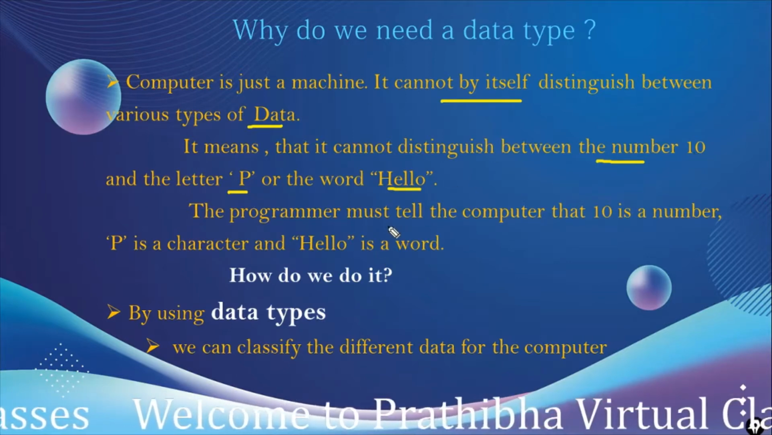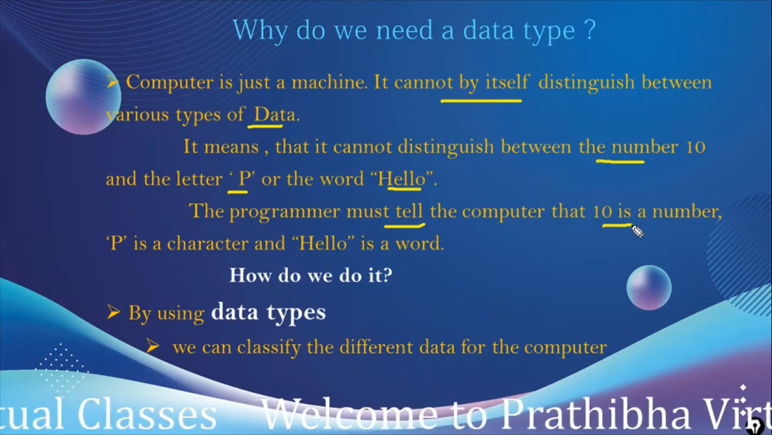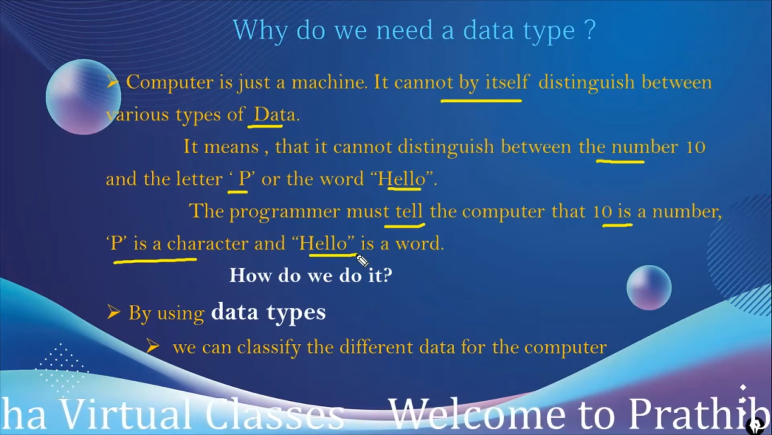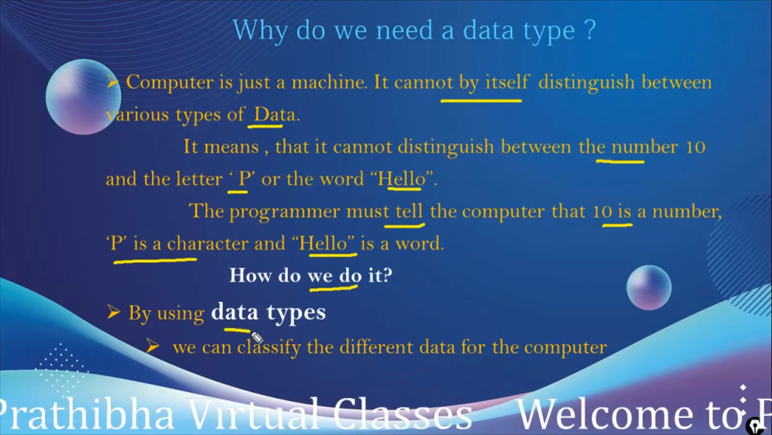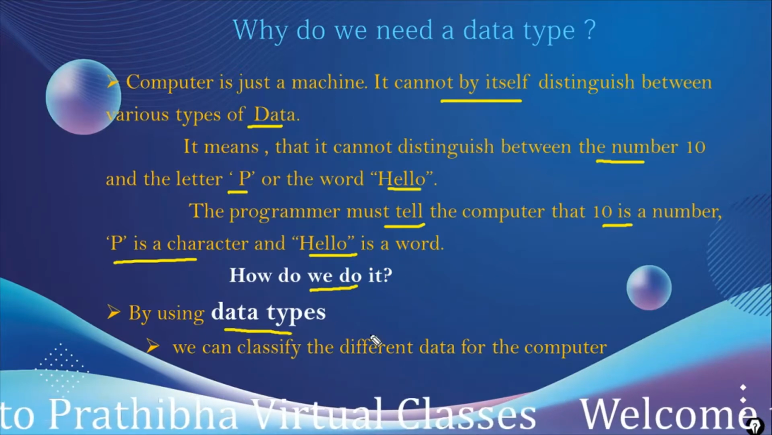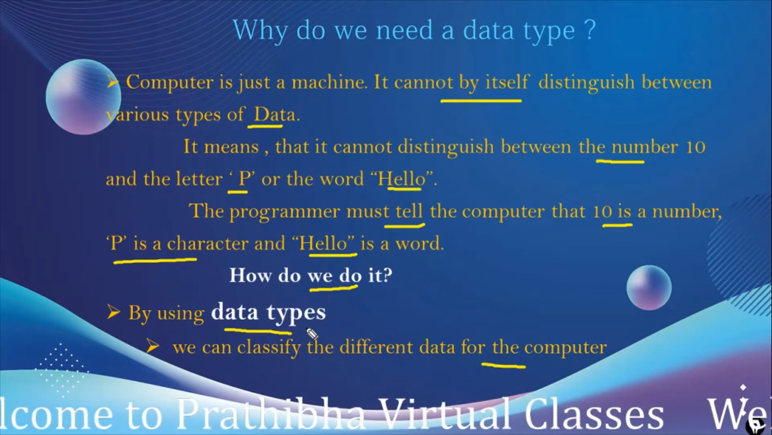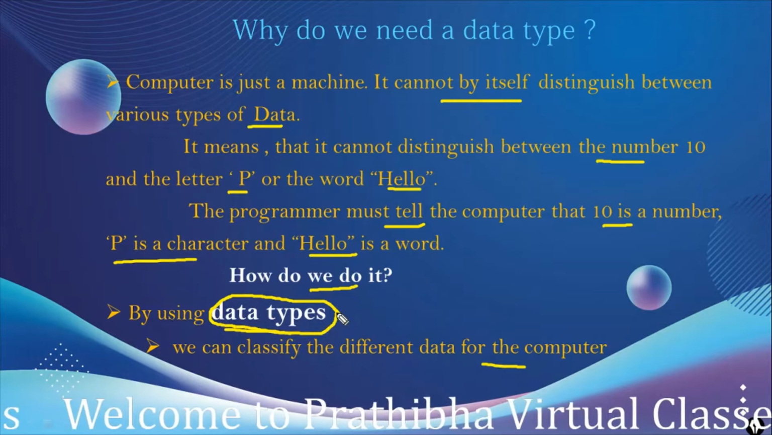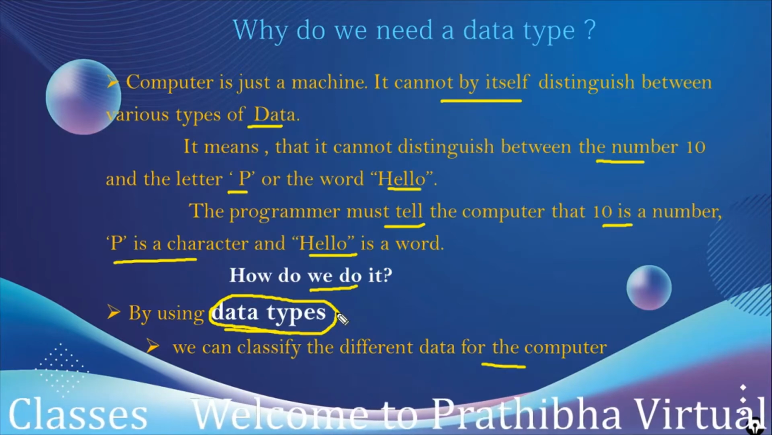The programmer must tell the computer that 10 is a number, P is a character and hello is a word. How do we do it? By using the data types, we can classify the different data for the computer.